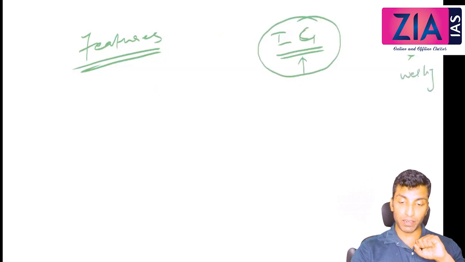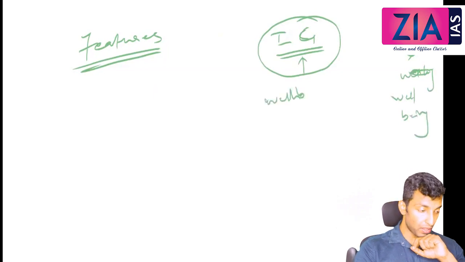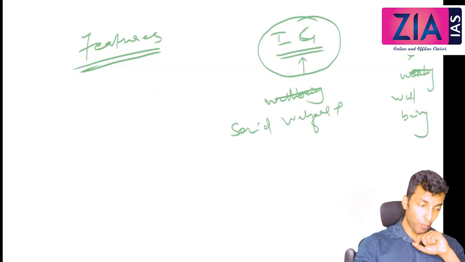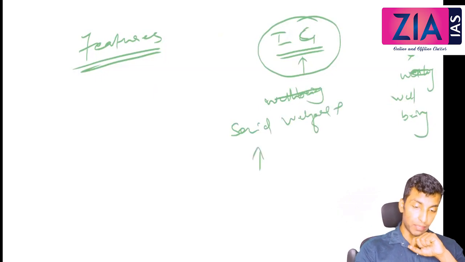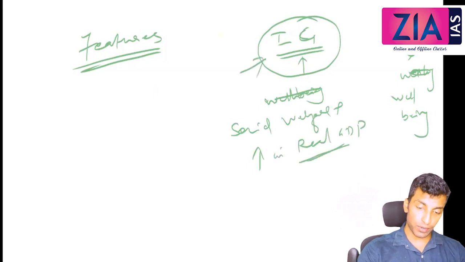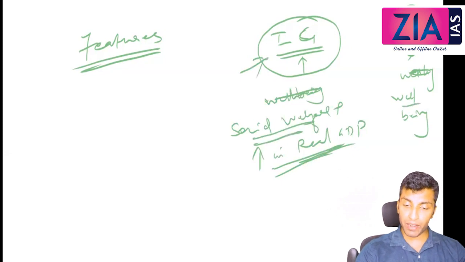In case of inclusive growth, we discussed well-being, that means social welfare, and also increase in real GDP. So when we talked about inclusive growth, increase in real GDP and social welfare. Here, in development, only the end is what matters, right?